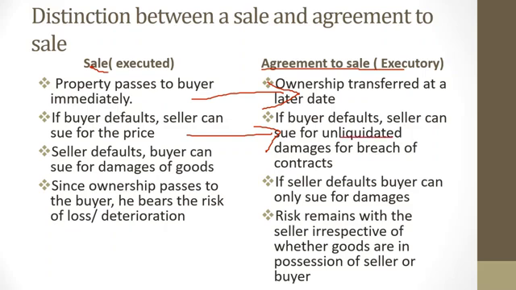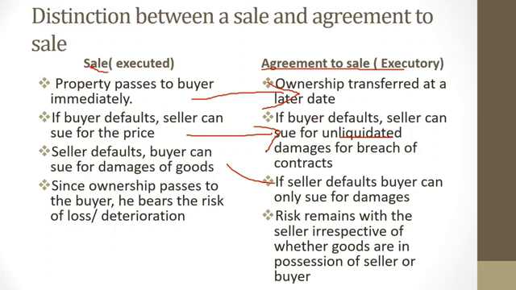The next key distinction is that under sale, if a seller defaults, a buyer can sue for damages of the goods. Meaning that for this first concept, if I bought a laptop from you under sale, and you don't deliver it to me within the time we agreed, then I can sue you for possessing that laptop, yet it belonged to me already, because under sale, remember, property passes immediately.